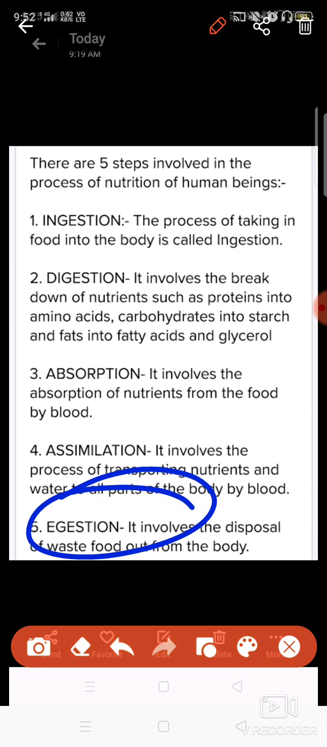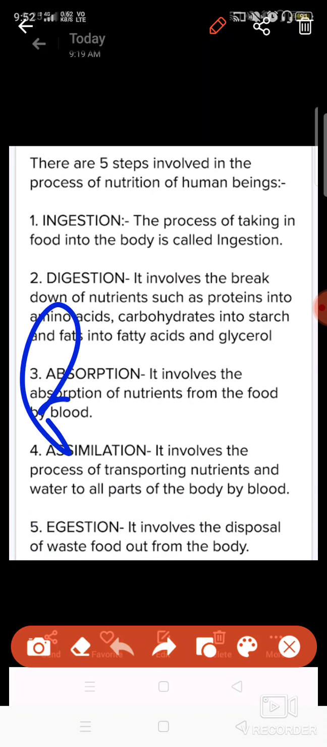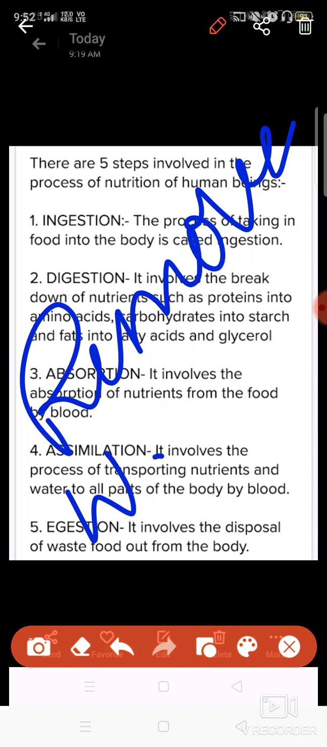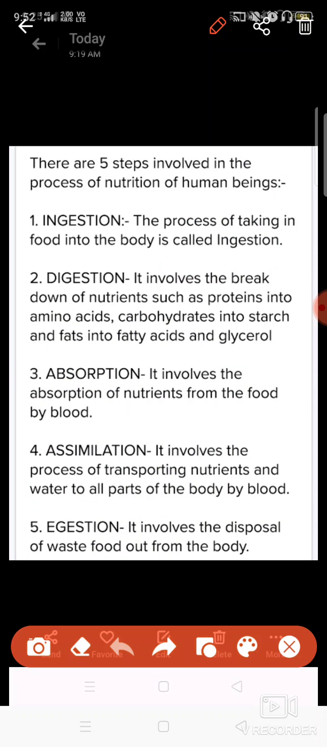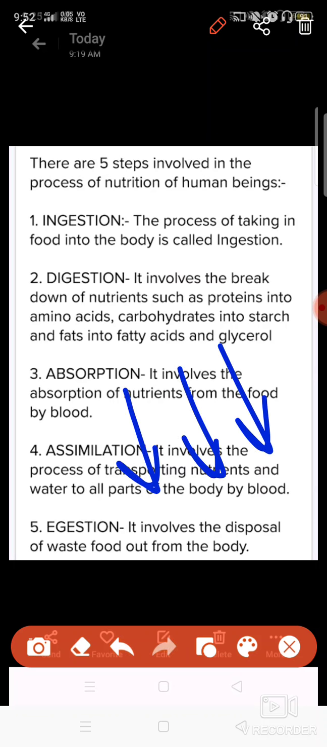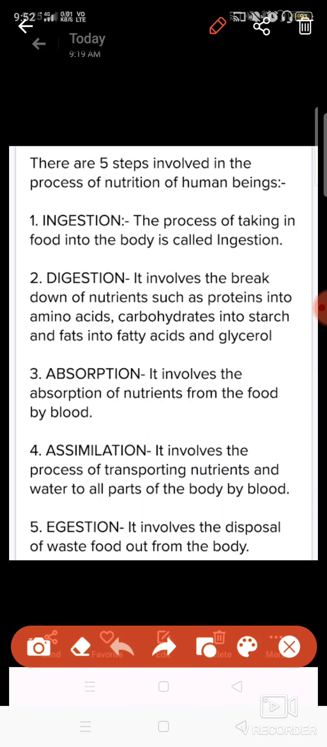Then comes egestion. Egestion means to remove the waste. If the food has not been used, or has some chemicals which are not useful for your body, then these waste materials will be thrown outside the body. That is known as egestion.